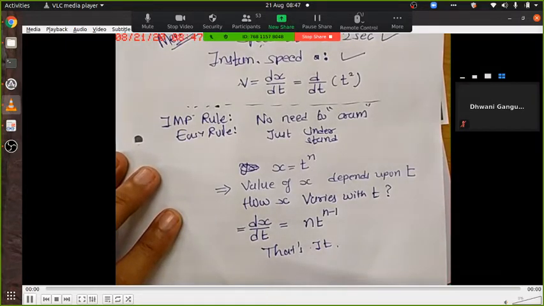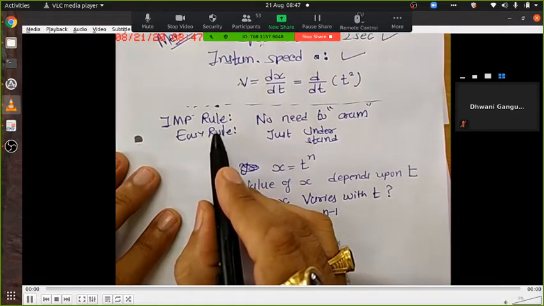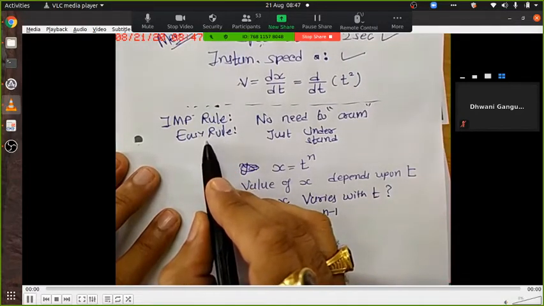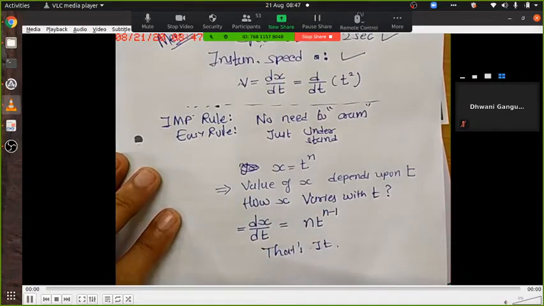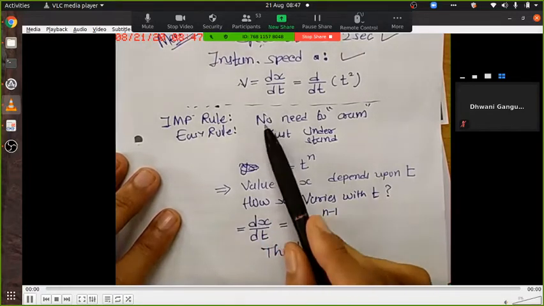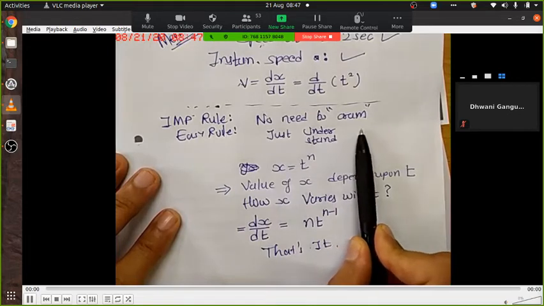I repeat, there is an important rule which is easy to follow. Right now you might be finding it mind-boggling, but trust me, over the years I have found students become pro in using this formula. So don't panic. What is all this? I'm going to explain it in detail, so there is no need to cram any of this.